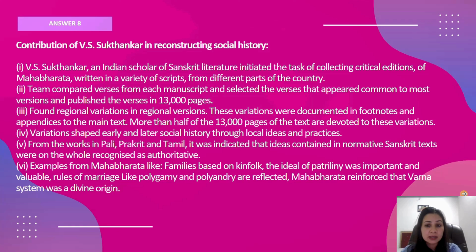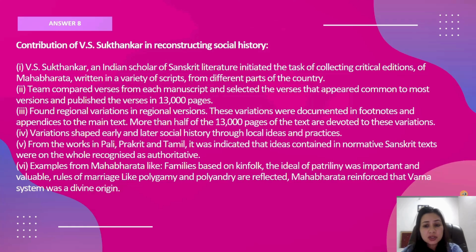He collected the facts from different parts of the country. The team compared verses from each manuscript and selected the verses that appeared common. It is published in almost 13,000 pages. So the critical edition of Mahabharata has 13,000 pages, and it took 47 years. They found regional variations in regional versions. Definitely, when we talk about the storyline and different incidents of Mahabharata, we will find regional variations. According to the region there were variations, but the central story remains the same.